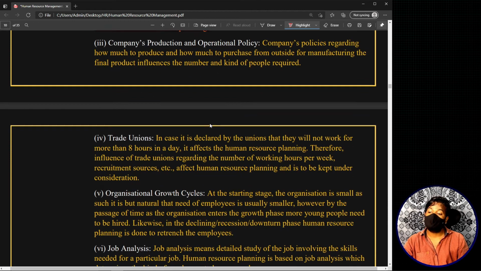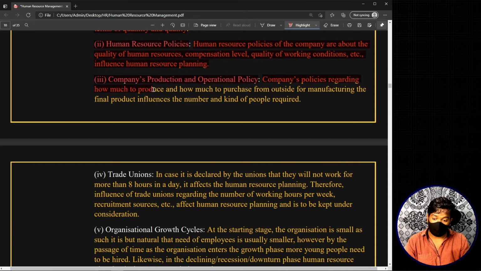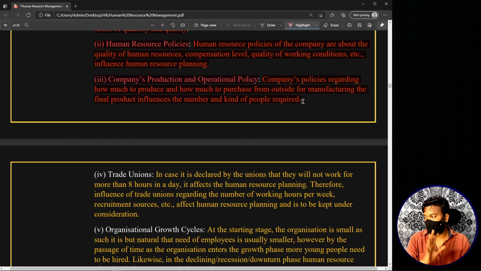Okay, now the third internal factor is the company's production and operation policy. The company's policies regarding how much to produce and how much to purchase from outside, or from manufacturing the final product, influences the number of people required. For example, let's take a manufacturing industry. So many different kinds of things can happen in a manufacturing industry.